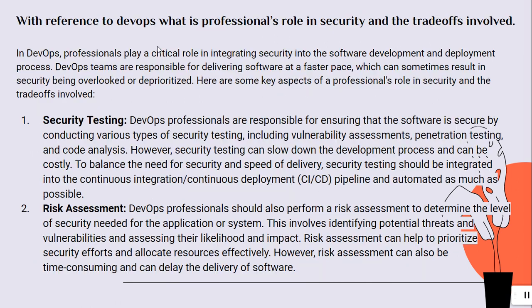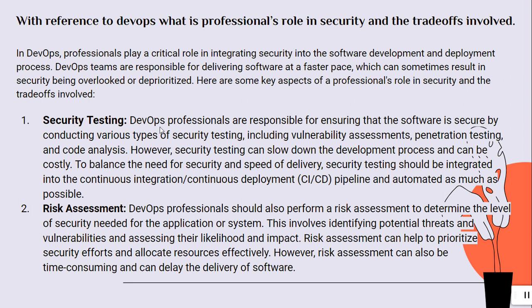With reference to DevOps, what is the professionals' role in security and the trade-offs involved? In DevOps, professionals play a critical role in integrating security into the software development and deployment process. DevOps teams are responsible for delivering software at a faster pace, which can sometimes result in security being overlooked or deprioritized. Here are some key aspects of professional roles in security and the trade-offs involved.